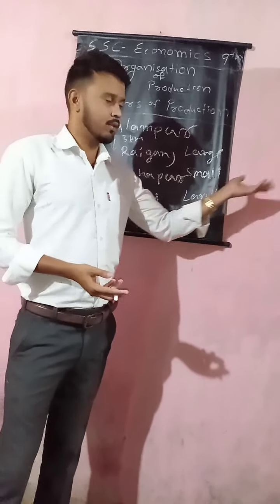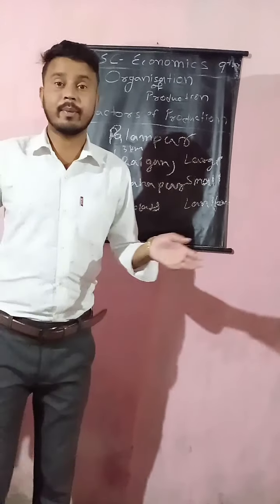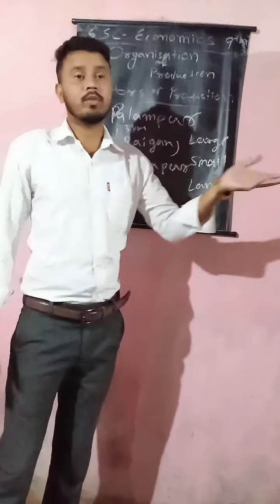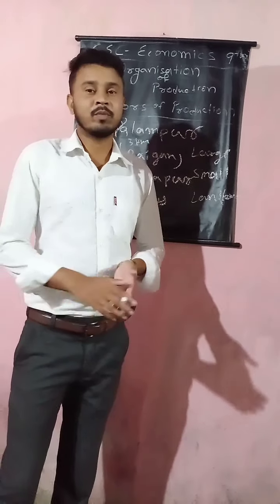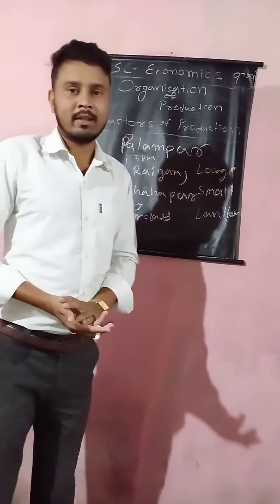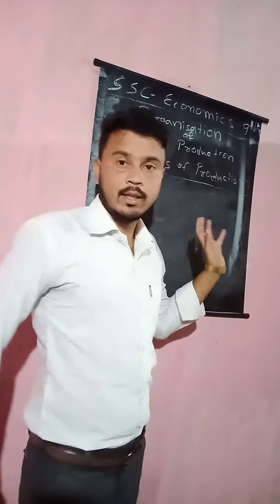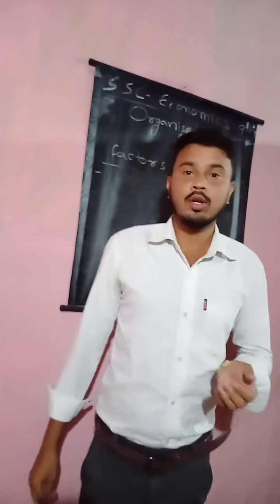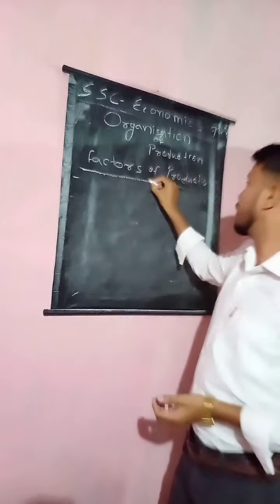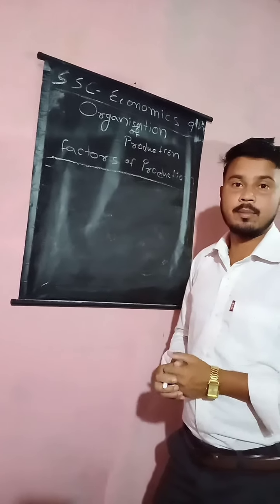The government has also established different banks from which farmers can take loans and invest, for example the cooperative bank and the NABARD cooperative. We need money, which is the working capital. We also need different types of physical capital for farming, so in the factors of production, under capital, physical capital is also needed.